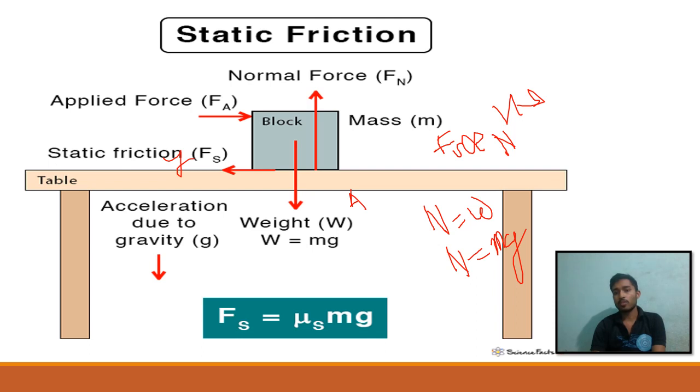And Fs is proportional to mg, and if we want to use an equal sign, then we have to put in a constant, that is mu. So mu is the coefficient for static friction, and Fs equals mu times mg. Then we find the value of static friction this way.